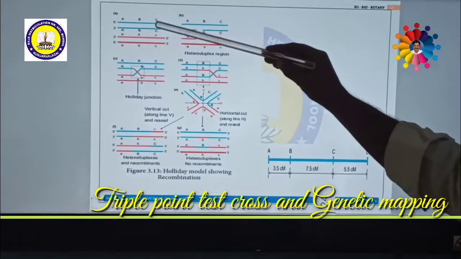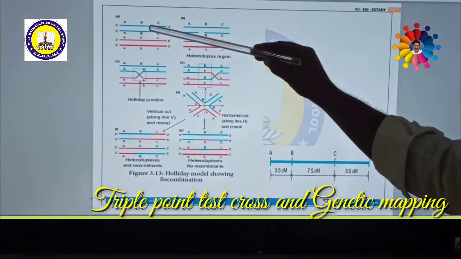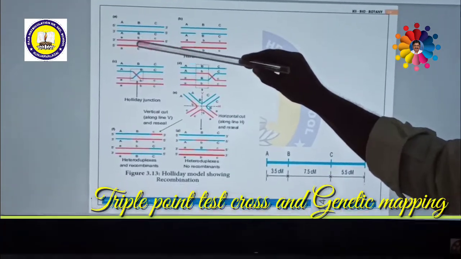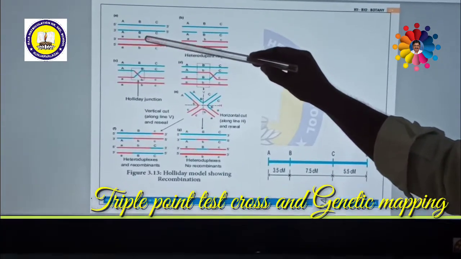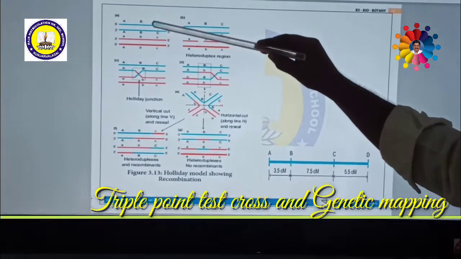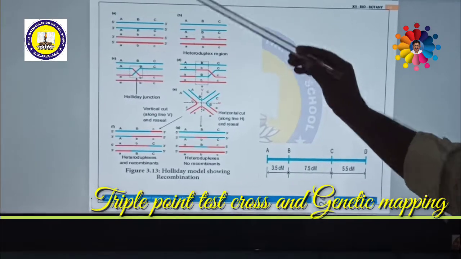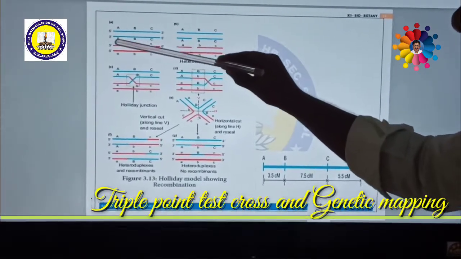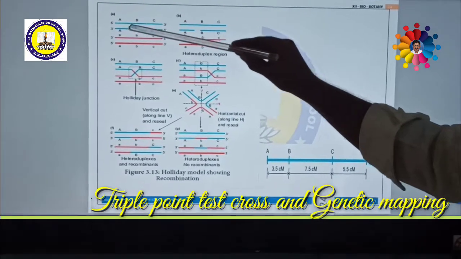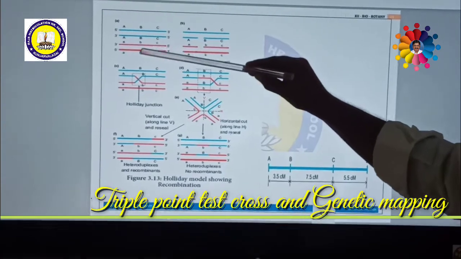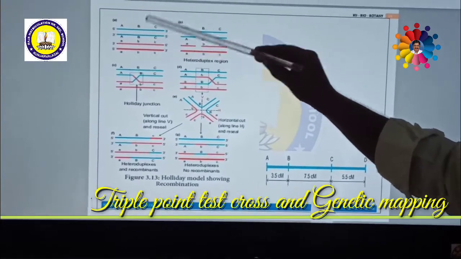See here, these are non-sister chromatids of DNA. Pairing will occur between these two, then duplexes will be formed. That means this is one DNA, this is another DNA, and each DNA has two strands.